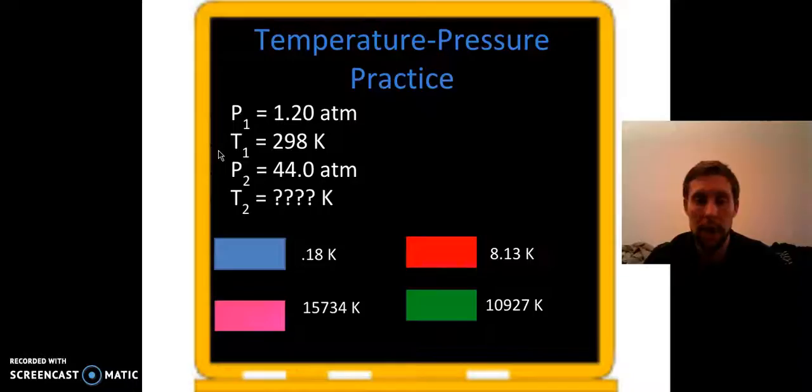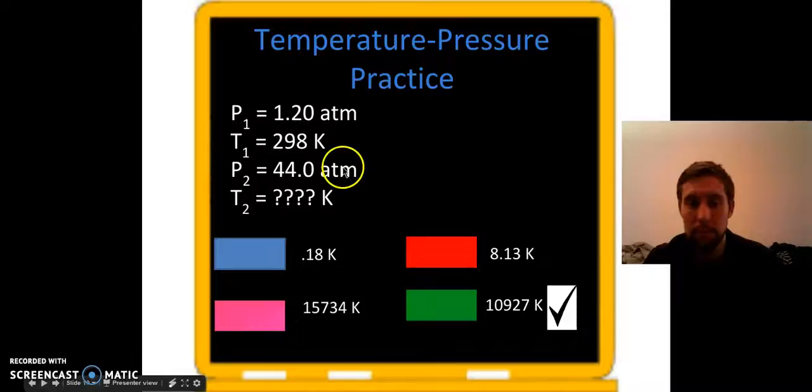Okay, now you're back. Hopefully you got an answer of 10,927 Kelvin. Like, what? That went up a lot. It did, but oh my goodness, look at this pressure jump. Pressure went up almost 40 times as much, so the temperature should go up a lot as well.